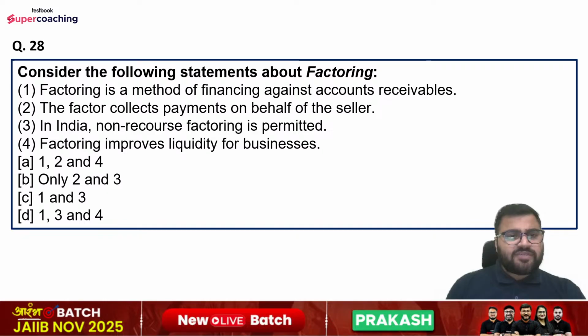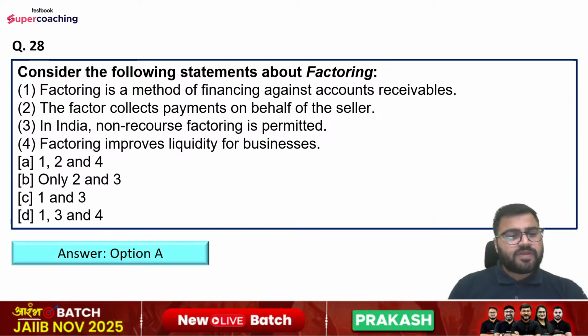Statement number second is the factor collects payment on behalf of the seller. Statement number third is in India, non-recourse factoring is permitted. Statement number fourth is factoring improves liquidity for businesses. Options are first, second, and fourth, only second and third, first and third, and first, third, and fourth only. So what is the right answer? Right answer is option number A here.